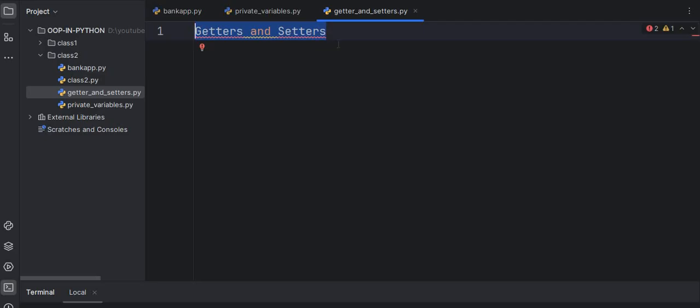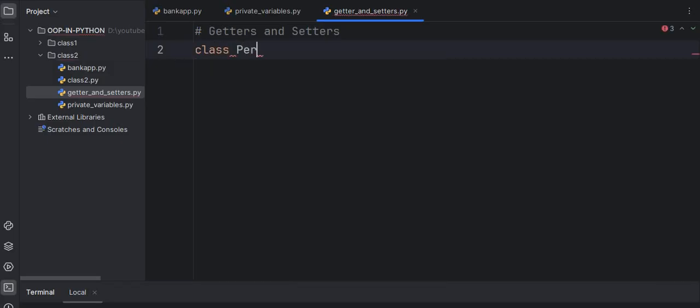So let me create code to explain getters and setters very easily. Let me create a class with the name Person. Here on this line we are creating a new class named Person. This class will hold name and age and will protect the age variable.